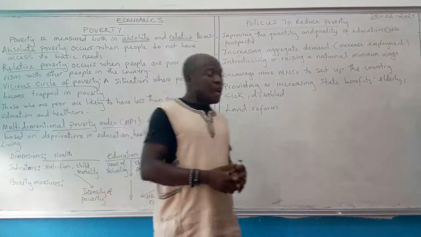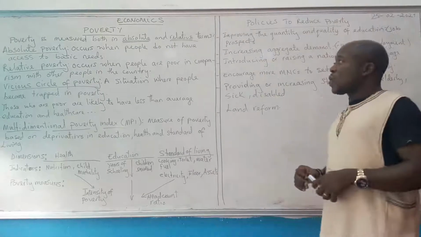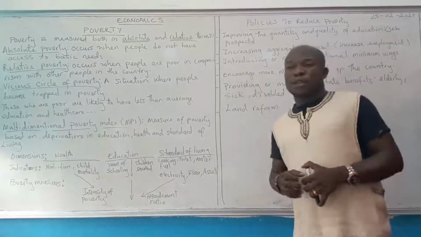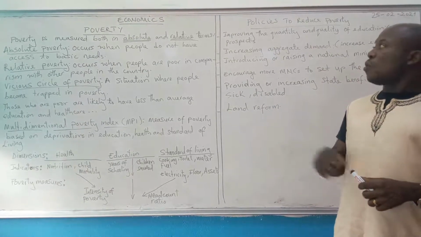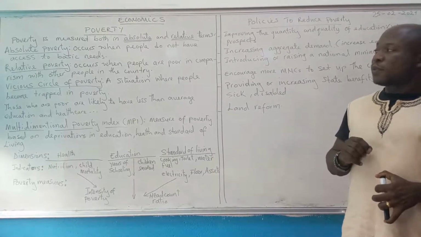So this is it about poverty. And remember that we have two measures. It can be measured in both absolute and relative terms.